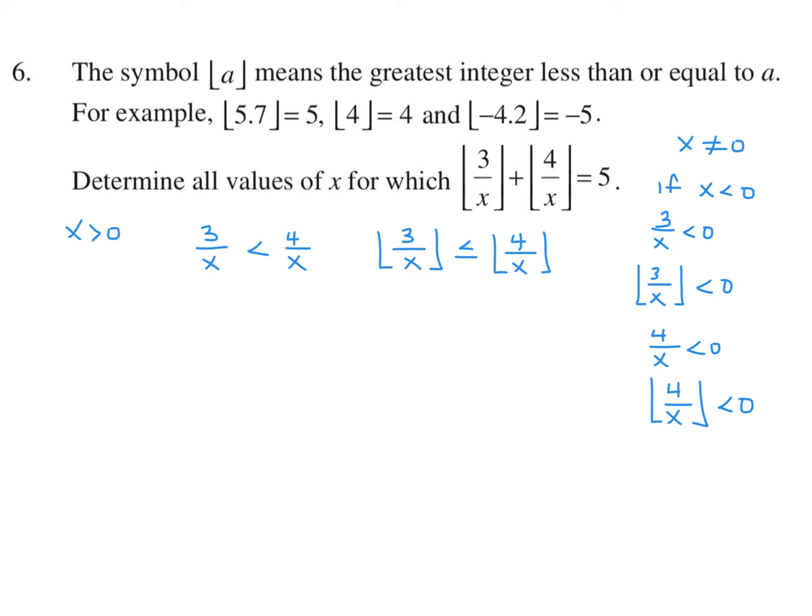All right, so let's move forward here. In this equation, we know for a fact that both of these are integers. When you do the bracket symbol, it has to become an integer. So that means we have not that many choices for what they can be. Since they're both integers, we'll make a little table here. What could they be if they both add up to 5? And we know they're positive integers since we've already discussed that.